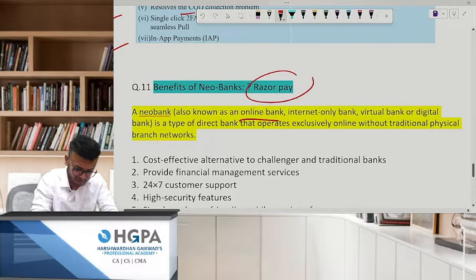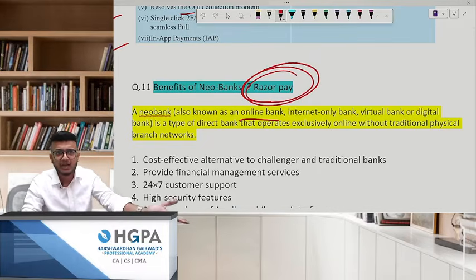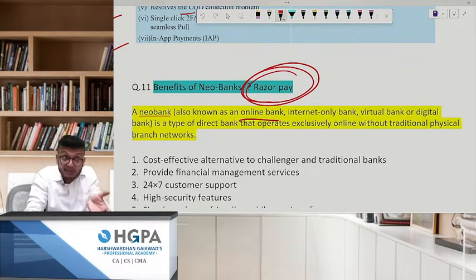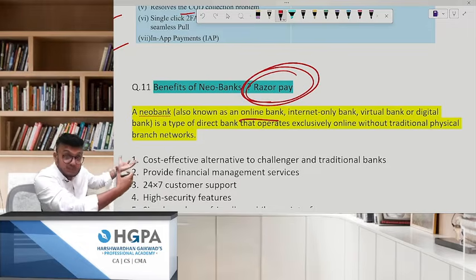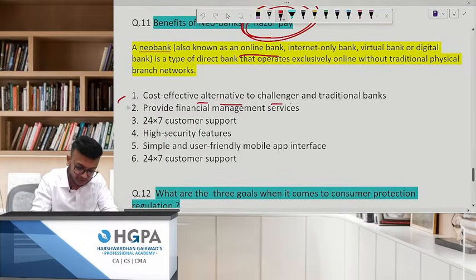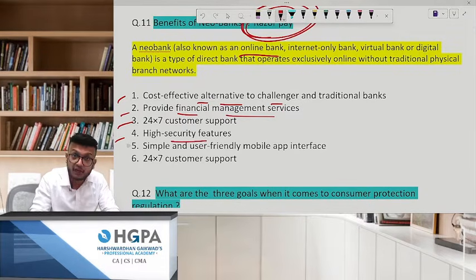That is a famous example; I have written it over there. Razorpay. There are so many merchant pay platforms out there, but Razorpay is very famous. They provide a platform for seamless operations of what? Payment. So what are the benefits? A cost-effective alternative to challenge traditional banks. It provides financial management services 24/7, high security features, and a simple and user-friendly mobile app interface.